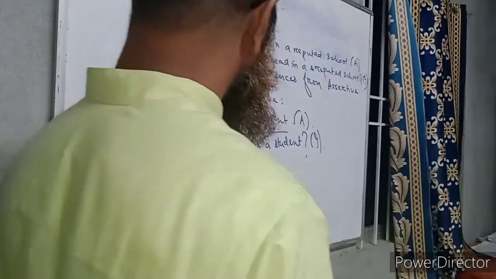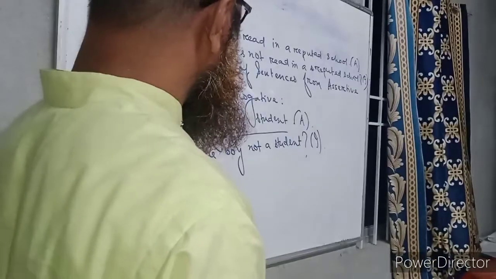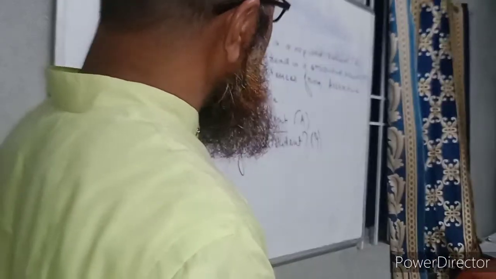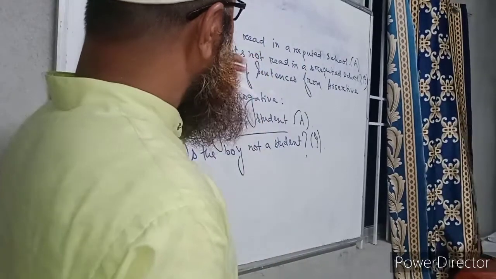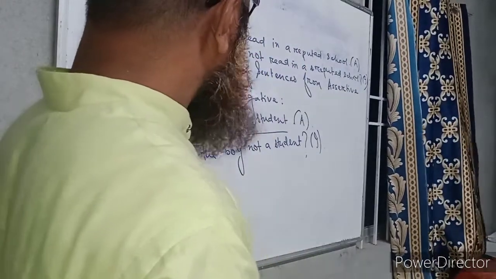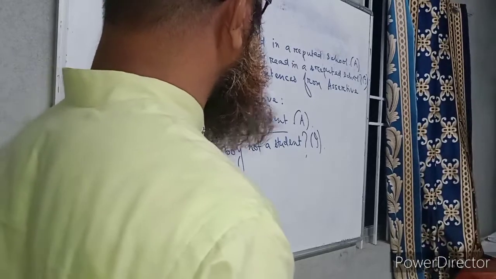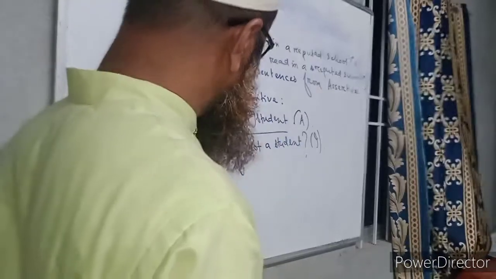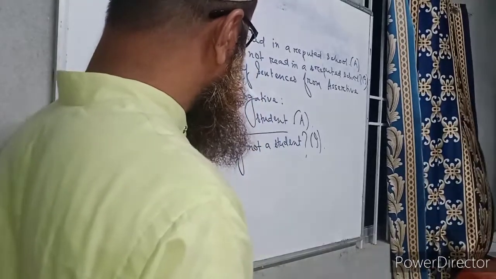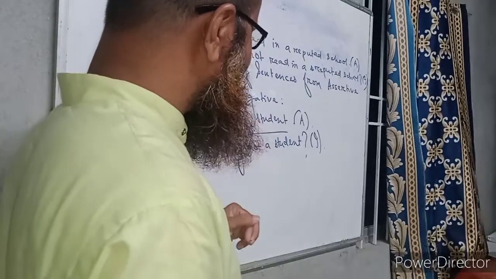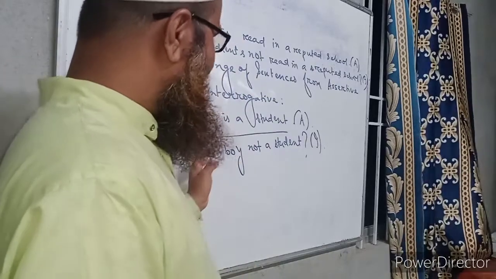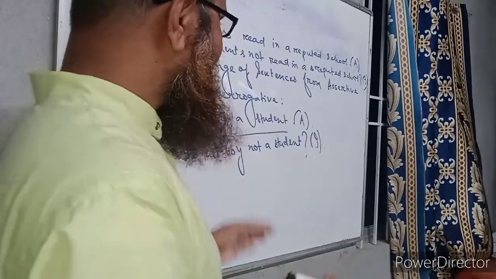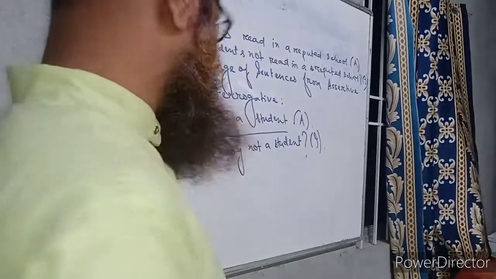We can also write this sentence in this way: don't the students read in a reputed school? We may put not with the contracted form of do. Here in the previous sentence also we can write, isn't the boy a student? So both the forms of auxiliaries with the contracted form of not are correct.